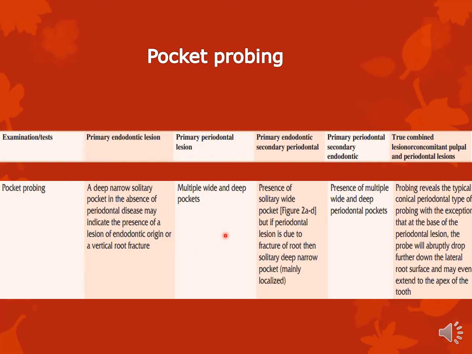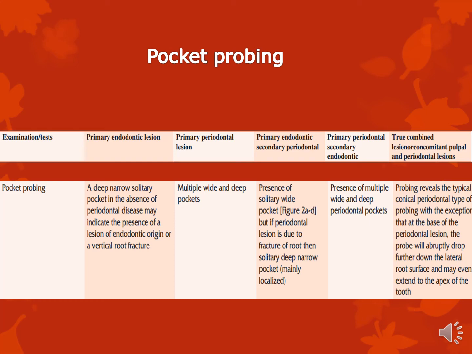Primary perio lesion, multiple wide pockets. Primary perio with secondary endo, again multiple wide pockets. Now primary endo with secondary perio. Once again, you may have a solitary pocket. And if the periodontal lesion is due to fracture, then you will have a solitary deep pocket. True combined, you will have both. You will have multiple pockets and you will have a deep pocket and abrupt drop at the area where the endo is also involved.